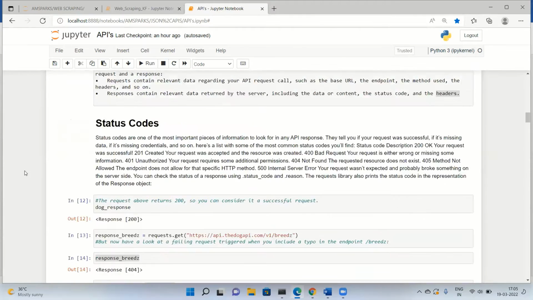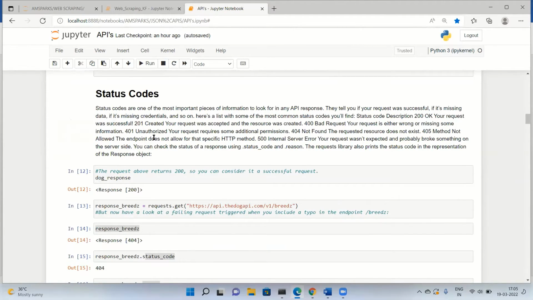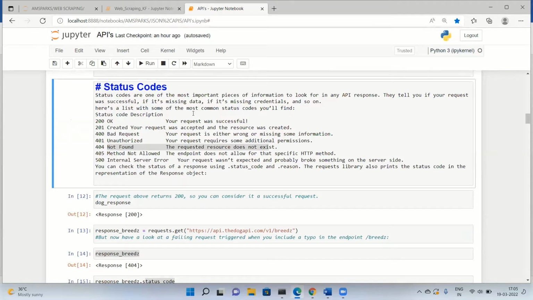Next come status codes. Status codes are one of the most important pieces of information to look for in any API response. This is very important because it will tell you if your request was successful or not, or what the problem was. Kishore has also covered this in detail. If you get a response of 200, that means it's okay and your request was successful.